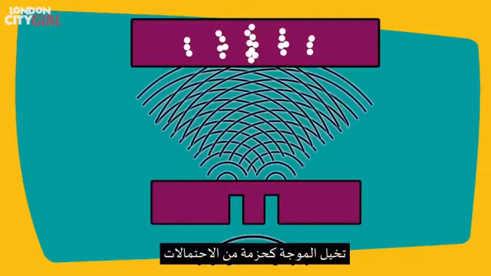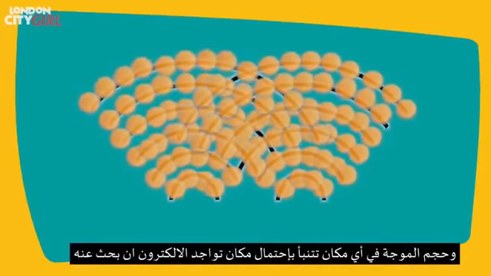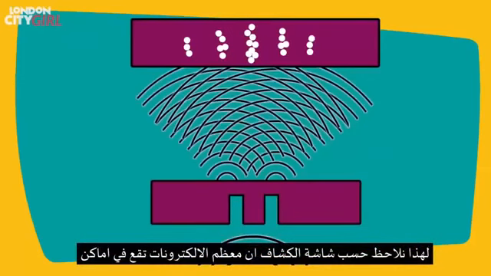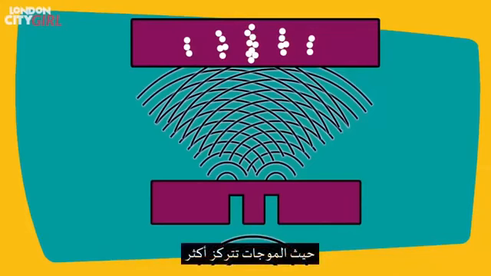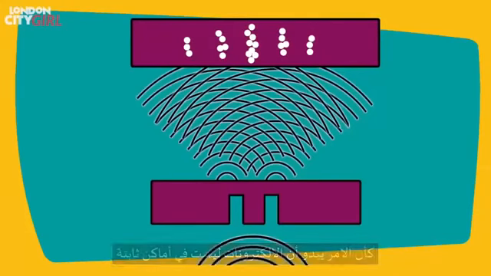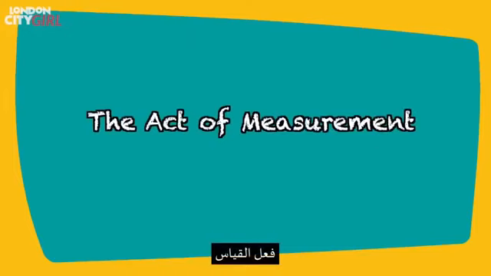Think of the wave as a bundle of probabilities, and the size of the wave in any location predicts the likelihood that the electron will be found there if it is looked for. That is why on the detector screen we observe most of the electrons landing in the places where the electron's wave is at its most intense. It seems as if the electron is not in a fixed position but has different probabilities of being in many different places at once. The act of measurement.